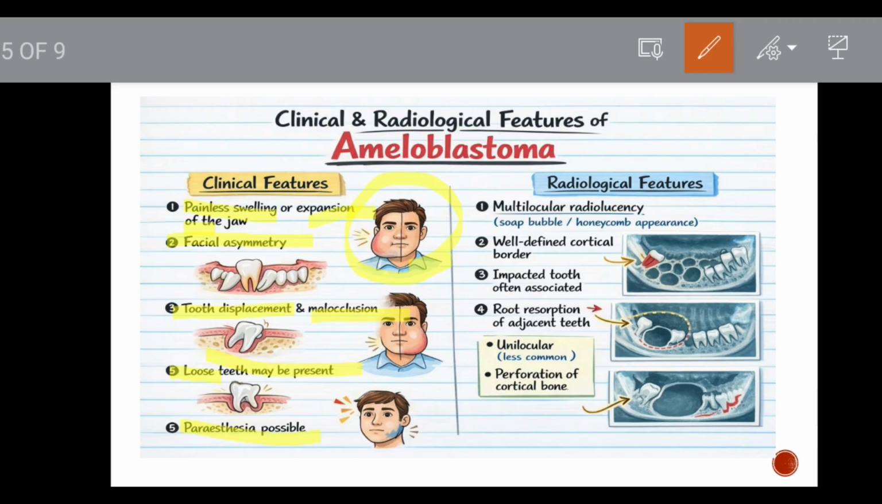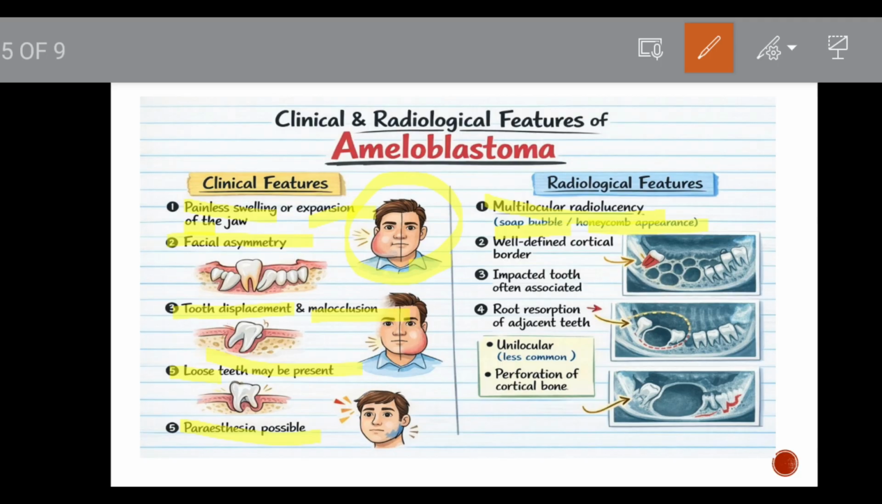And coming on to the radiological features, the main thing is radiolucency. Multilocular radiolucencies are seen. It can be of two types: soap bubble appearance or honeycomb appearance. When the locules are even in shape, it will represent as honeycomb appearance, but if the locules are uneven in shape, it represents as soap bubble.